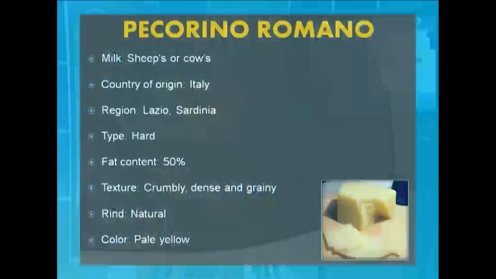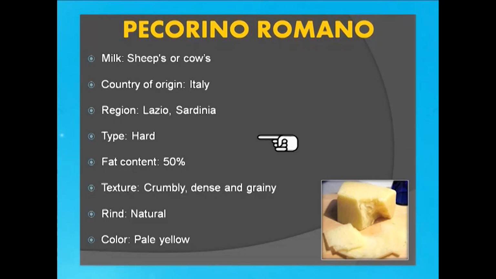Other varieties include Pecorino Romano, one of the types of Romano cheeses. Like Parmesan, Romano is also a very hard cheese, while we use the term Pecorino, meaning the milk that is used for this production is sheep milk. We have several other Romano cheeses named after the animal whose milk is used for the production. But they all more or less are similar, and they have a crumbly, dense and grainy structure, and the rind, which is very faintly observable, is natural.